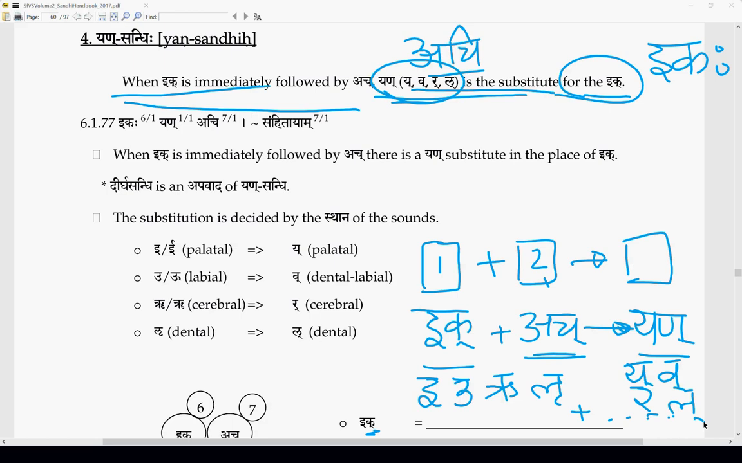Ikaha yan achi. So there are three words. So what that means is, ikaha sthane. First the condition is when, right? When ik iti anantaram ach pratyaharasya kaschana varna bhavati, tada ikaha sthane, means ik iti pratyaharasya kaschachit varnasya sthane, kim bhavati? Yan iti pratyaharasya kaschana varnah adeshah bhavati. Adesha means substitutes.